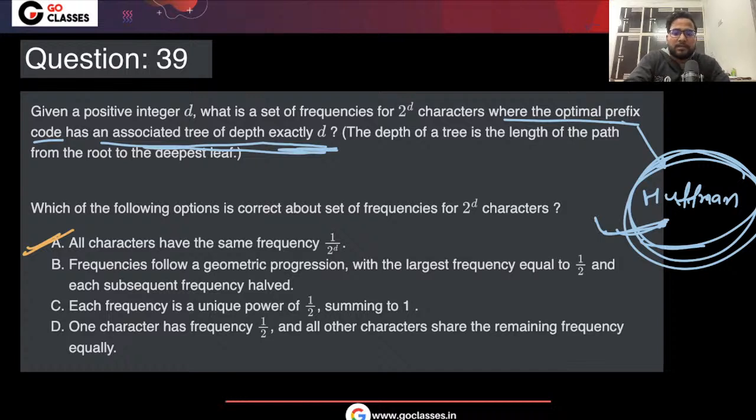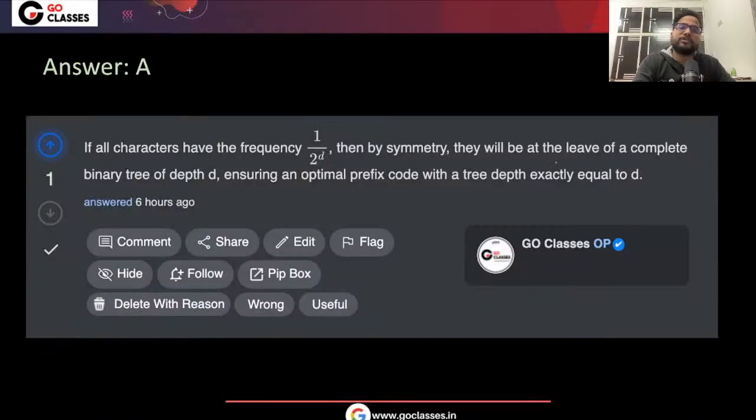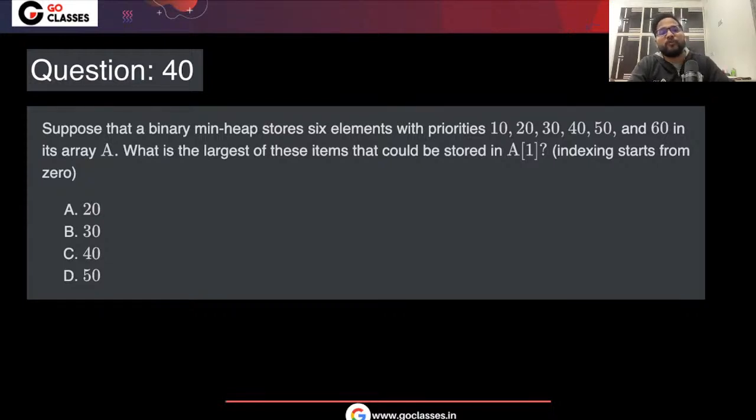Yes, these kinds of questions determine your rank, that is for sure. Murud Alam is saying that these are easy questions, but chances are that you can make silly mistakes. By the way, congratulations for 23 and 32 rank in AIMT 1 and 2. But yes, you are right. Your rank will be determined by how much you know, not by how much you don't know. If you can apply all the things that you know, then your rank will automatically be very good, right?